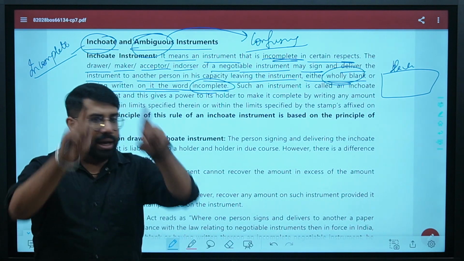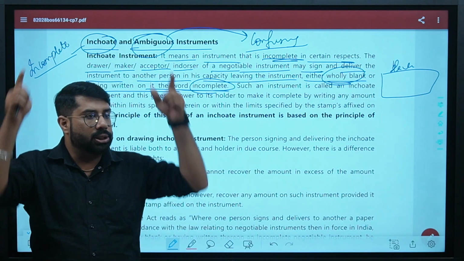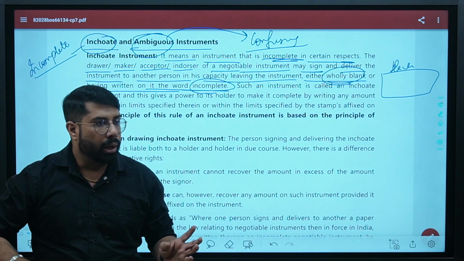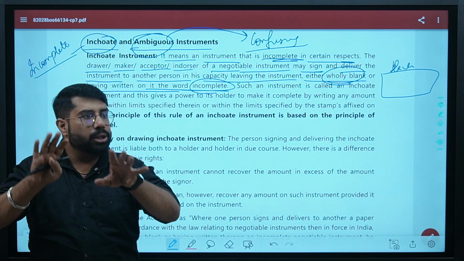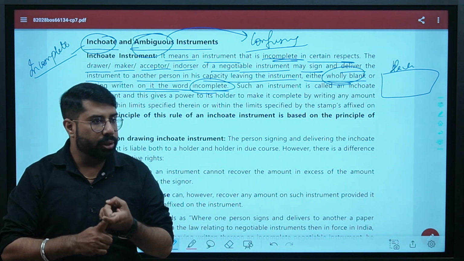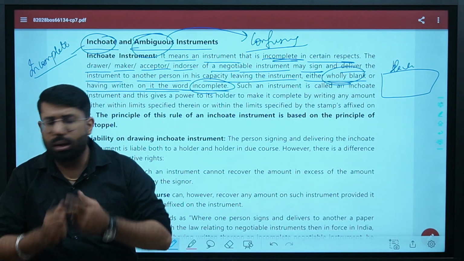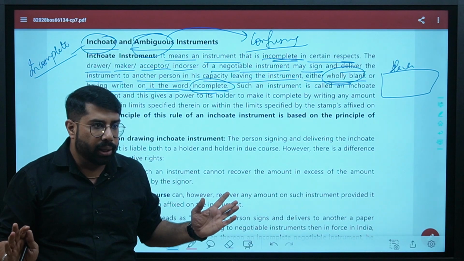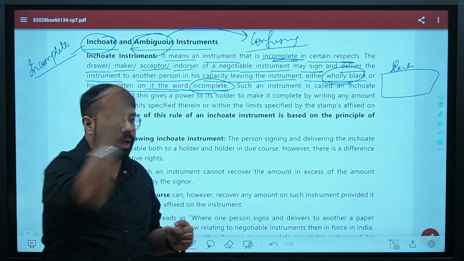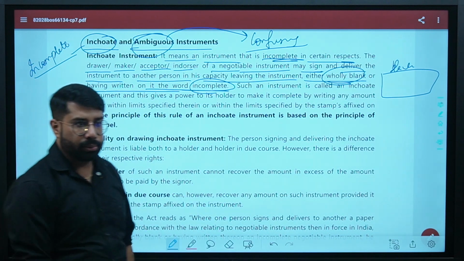Are we clear? I make a format of a bill of exchange. I don't write the amount. I don't write the date. I don't write anything. It is just a simple format. That is it. I give it to you. Inchoate instrument. Are you getting the point? Yes or no? Simply speaking, a blank instrument where no details are filled. No amount, no date, no person to whom the amount should be payable, no person who is responsible for making the payment, nothing is mentioned. Or if a few details are written, then you write incomplete on that instrument. That will be an inchoate instrument. Are we clear?